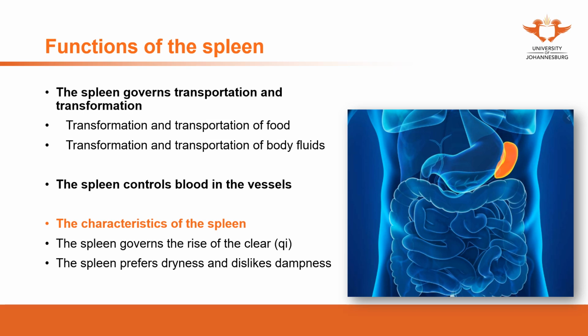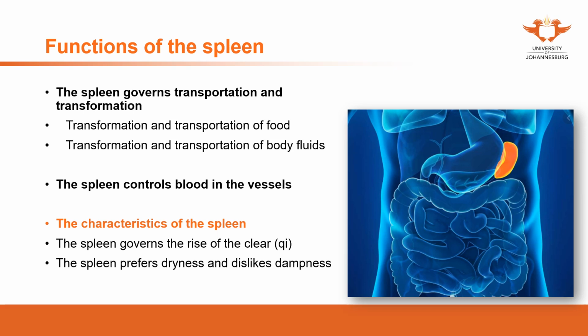And now the spleen controls the blood, limiting the blood to move within the vessels to avoid bleeding. So if someone has spleen deficiency, called qi deficiency, they will have bloody stool, bloody urination. That's due to qi deficiency, especially at the lower part of the body.